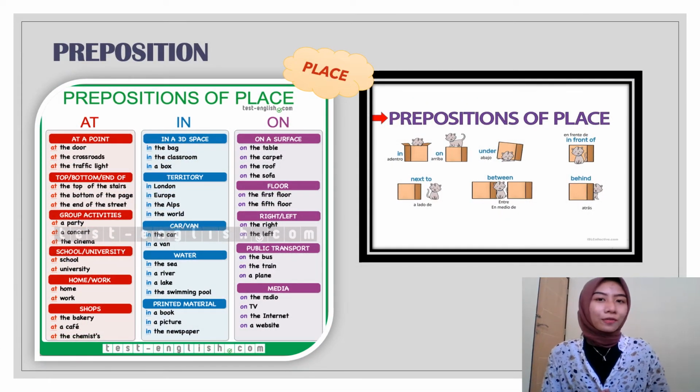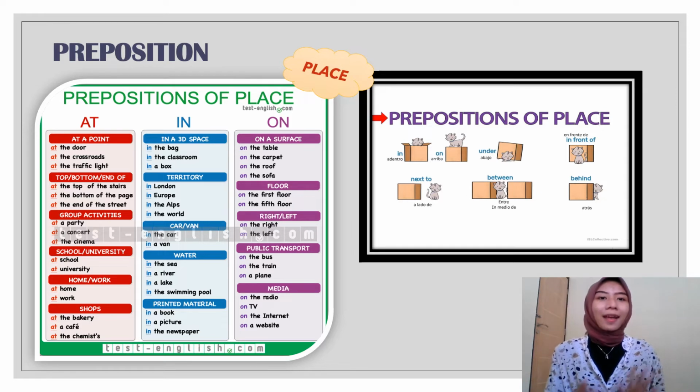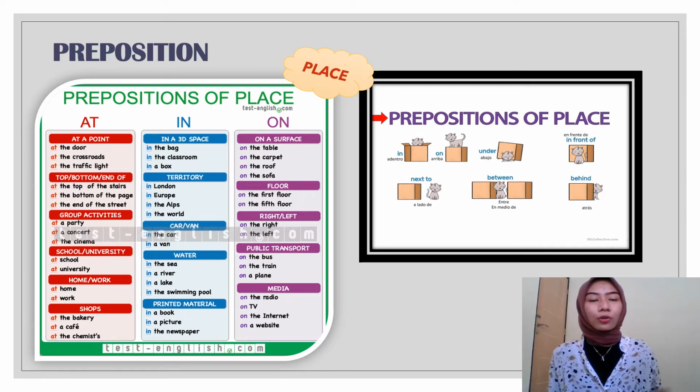After preposition of time, there are preposition of place. Same with preposition of time, there are three types of preposition of place: at, in, and on. Let's see the image for the specific position. We can use preposition of place at in point, top, bottom, or end of, group activities, school, university, homework, or shops.